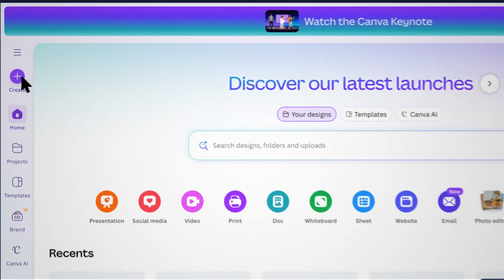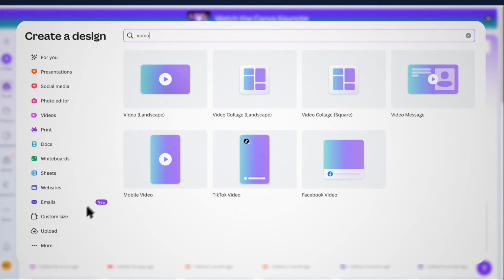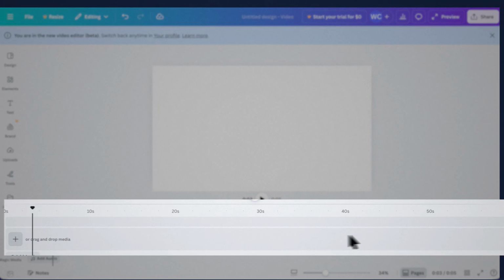So to create this, it's actually surprisingly simple and it takes almost no time. You're going to go to Canva. You're going to click on Create and you're going to select Horizontal Video. From there, you can drag and drop videos to the timeline on the bottom. So the first thing you'll add is naturally the audio of you reading the script.